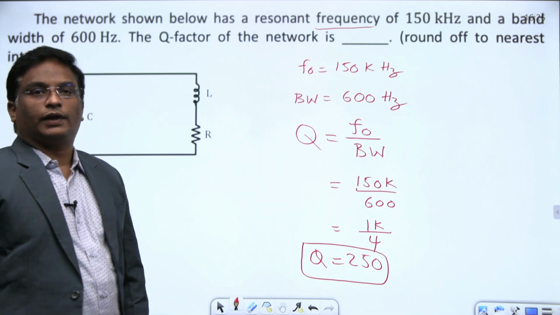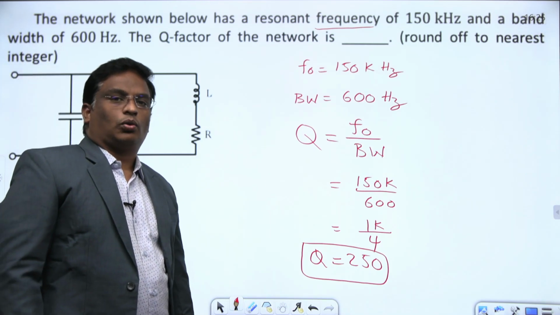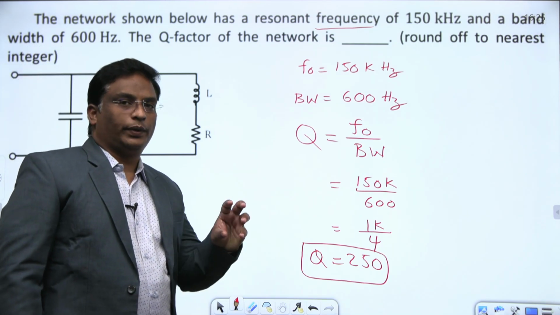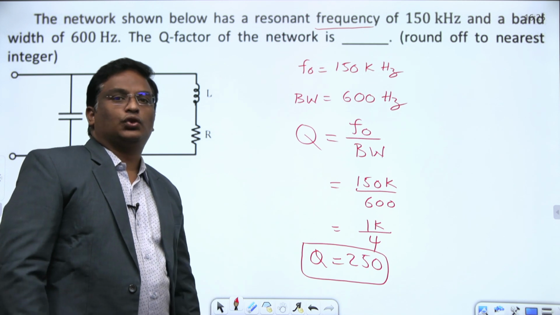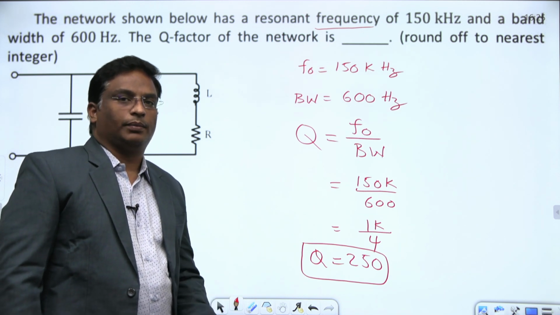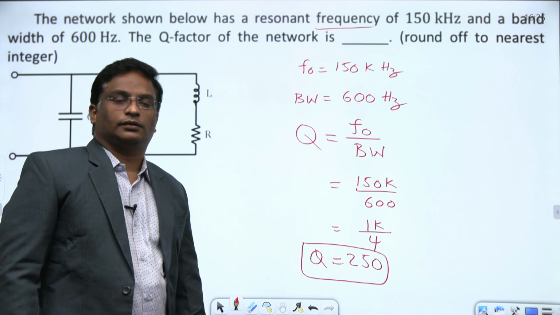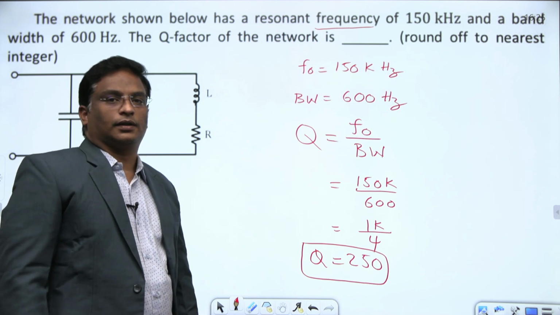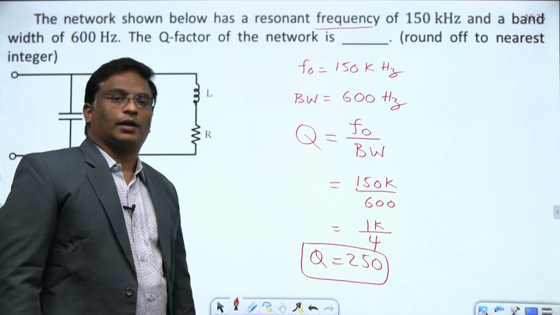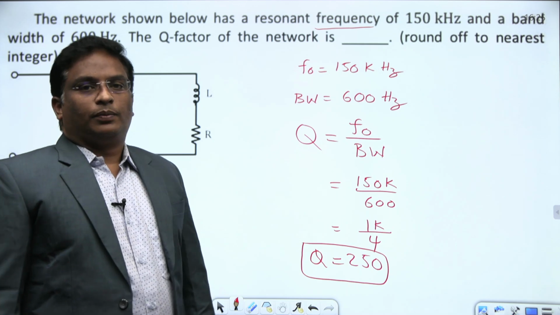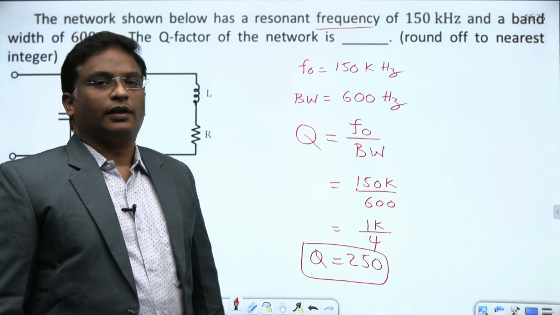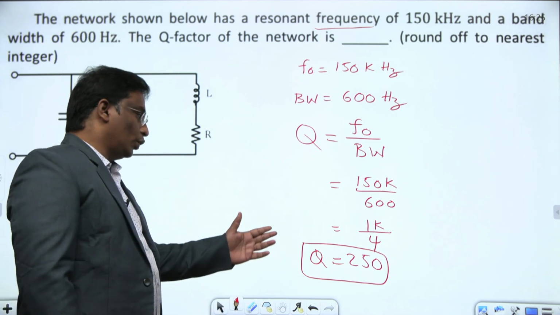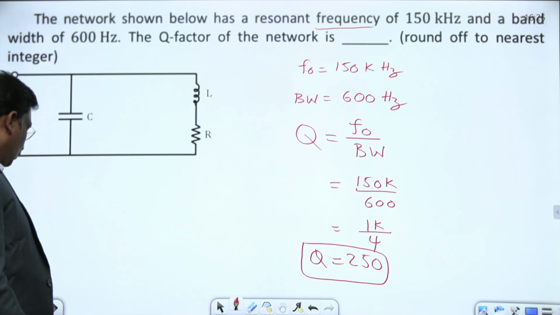What is the unit of quality factor? No units. Why? Quality factor is defined as 2 pi times energy stored by energy dissipated. The storing elements are inductor or capacitor, so it is the peak energy stored in the inductor or capacitor divided by the energy dissipated by the resistor at resonance. That's why no units. Let's move on to the next question.